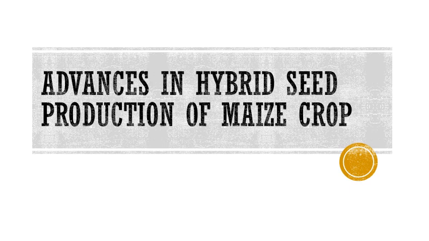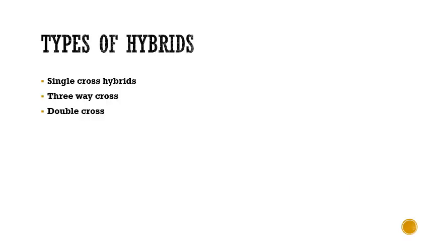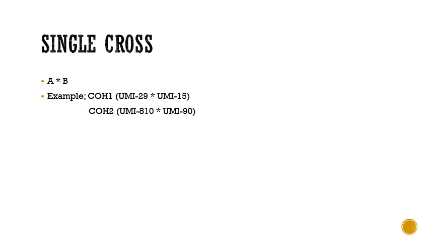Hi guys. So today we are going to see about advances in hybrid seed production of maize crop. So there are mainly three types of hybrids, namely single cross hybrids, three-way cross hybrids, and double cross hybrids. So we'll be seeing one by one. So coming to single cross hybrids.